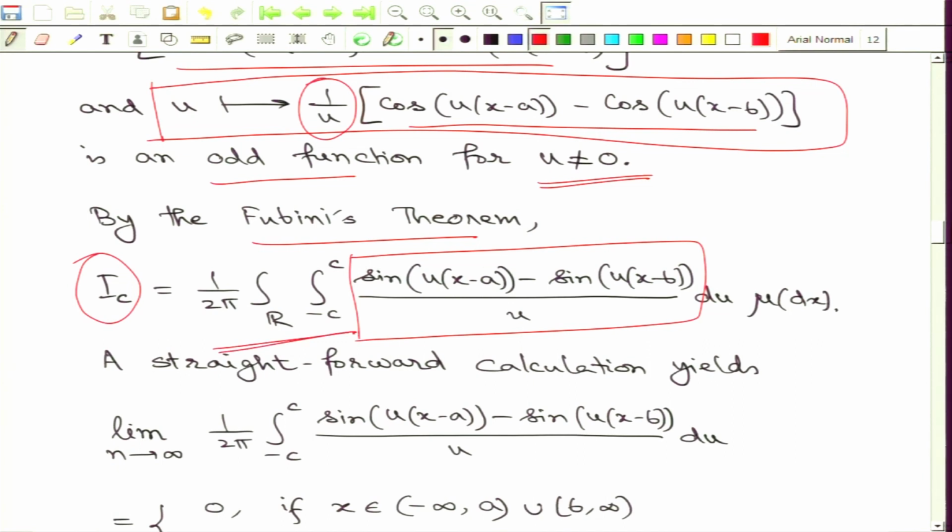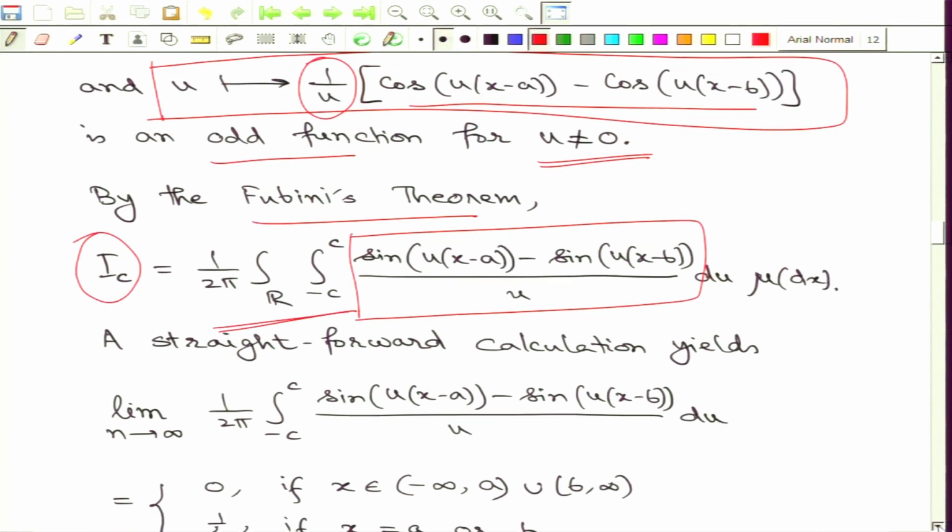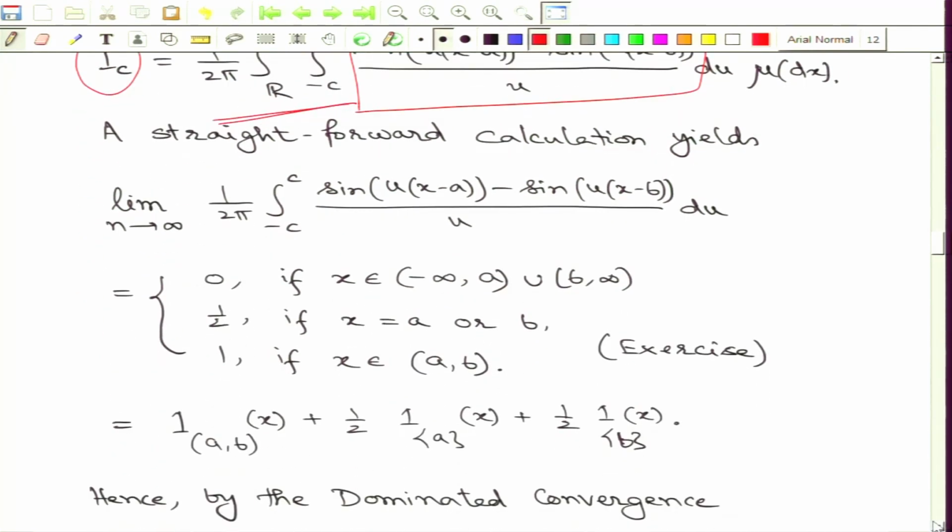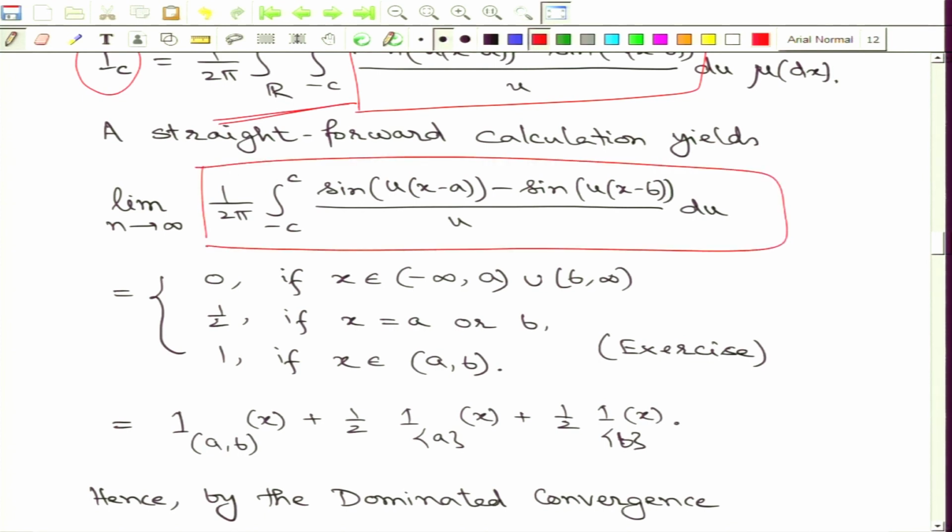Now, our final step is to take the limit as c goes to infinity. What we do first is look at this limit. So, first note that if I take this kind of a limit, we are for the moment ignoring the integration over the real line that is outside.